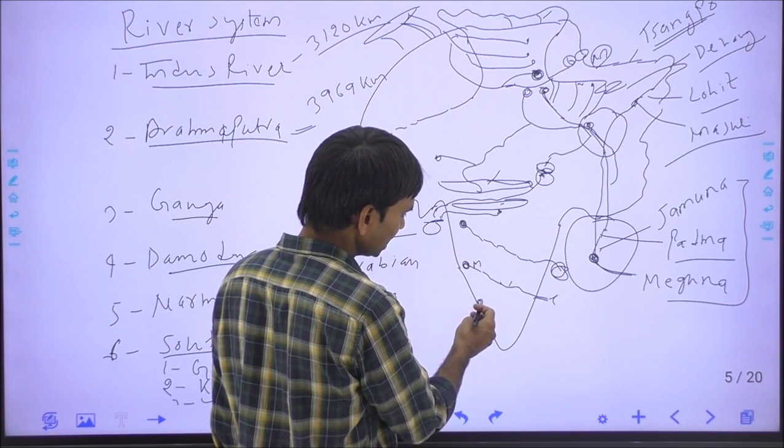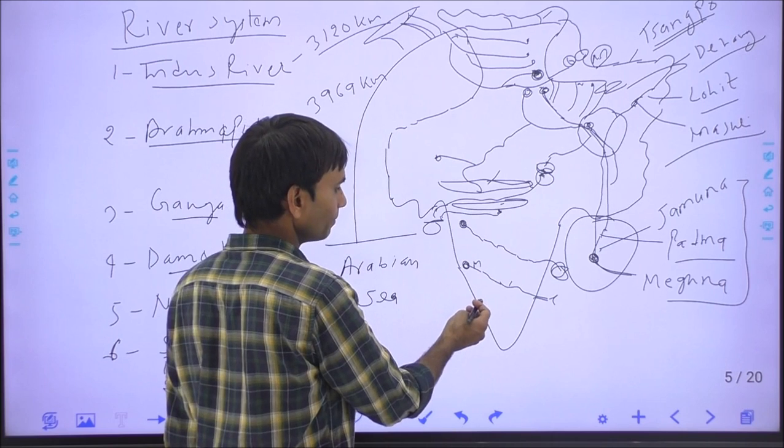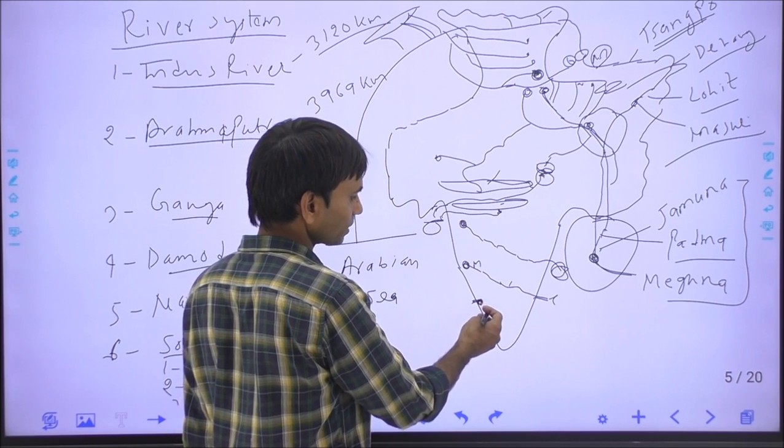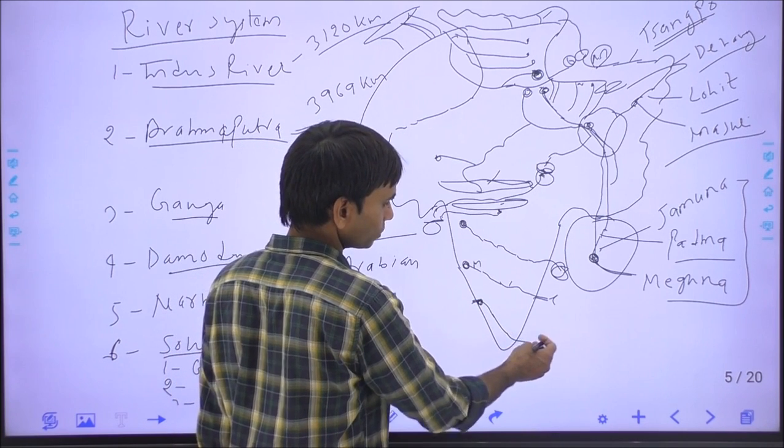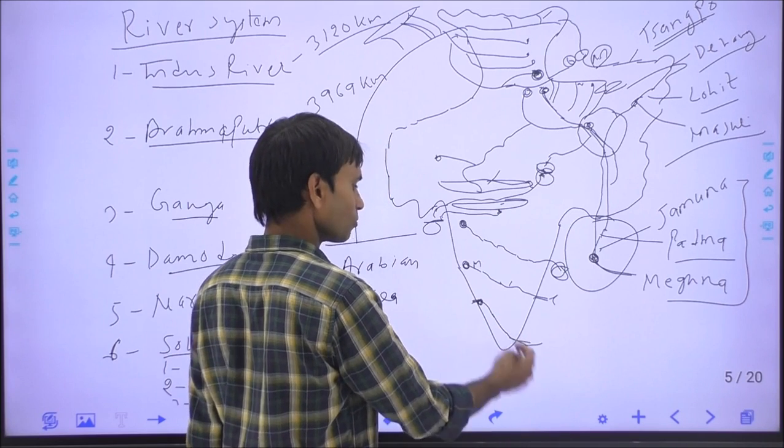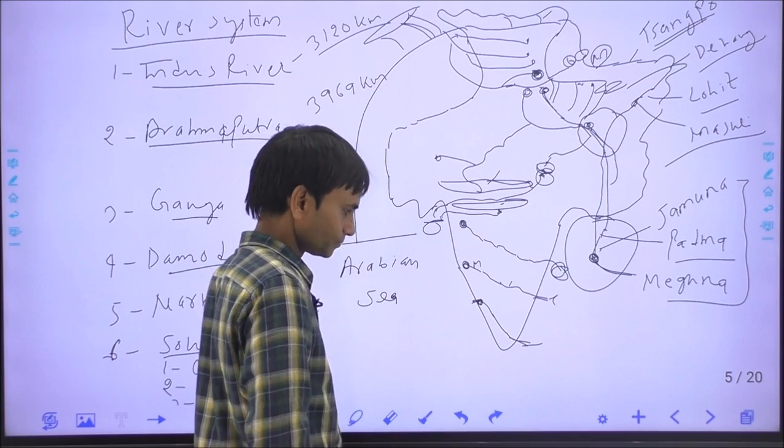Kaveri river originates from the Brahmagiri hills of Kodagu district of Karnataka and flows through Tamil Nadu and ends into the Bay of Bengal. There are many tributaries of the Kaveri river.